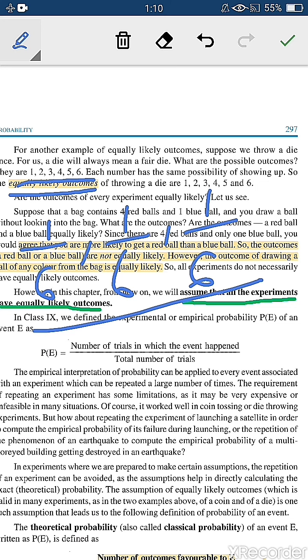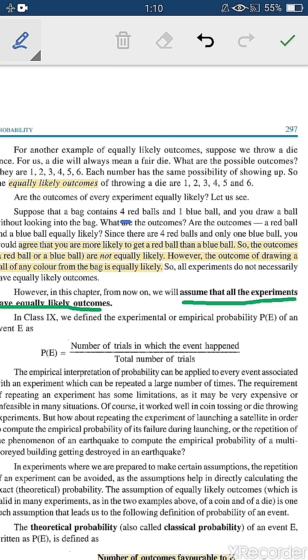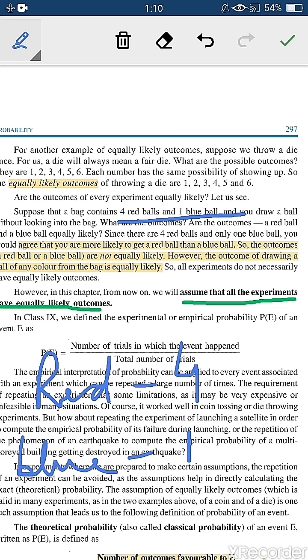Next example, let us take the next example. It is given in your books. If a bag contains 4 red balls and 1 blue ball, how many red balls? Red balls are 4. And how many blue balls? Blue balls are 1. If you put your hand into the bag without looking at it, what is the probability of getting a red ball?